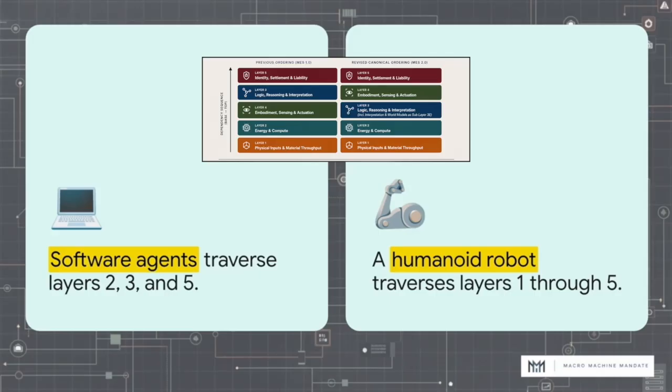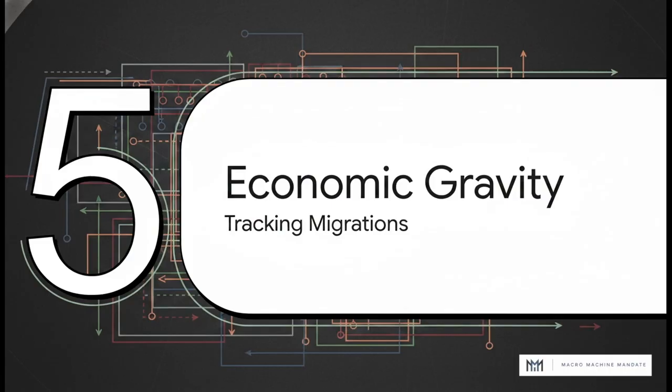On the flip side, a fully embodied humanoid robot traverses layers 1 through 5 in full, resting on physical inputs, running on compute, reasoning, actuating through its physical body, and settling its actions. Before this tweak, you essentially had to use different models to analyze these two. Now, whether it's a bodiless agent or a fully embodied humanoid robot, you're engaging the exact same framework, just at different depths. Section 5. Tracking economic gravity.